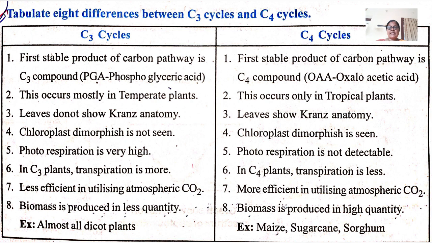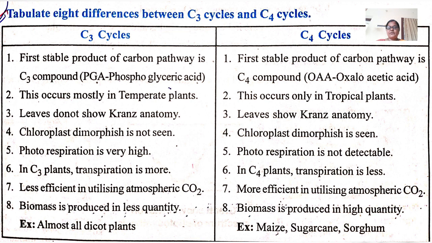The C3 cycle occurs mostly in temperate plants, and the C4 cycle occurs only in tropical plants. In the C3 cycle, leaves do not show Kranz anatomy.